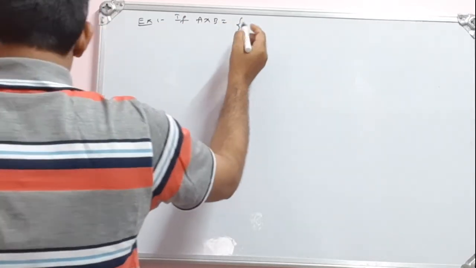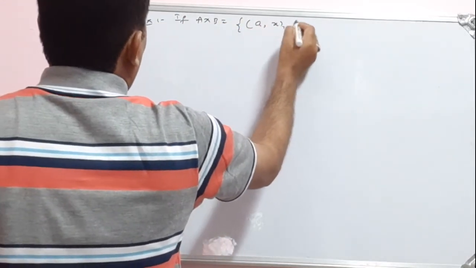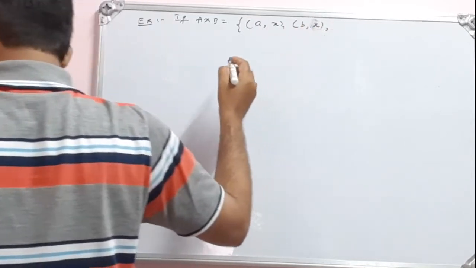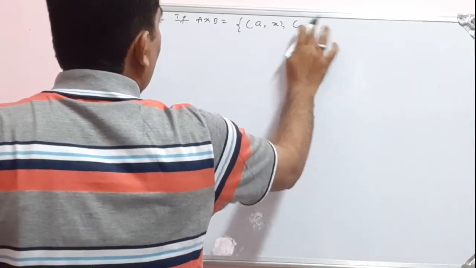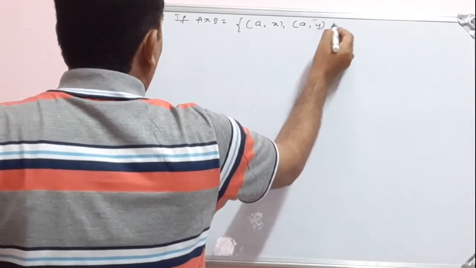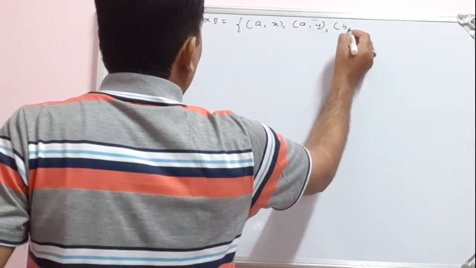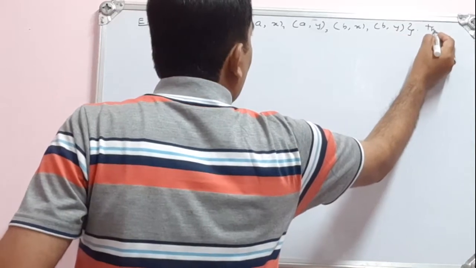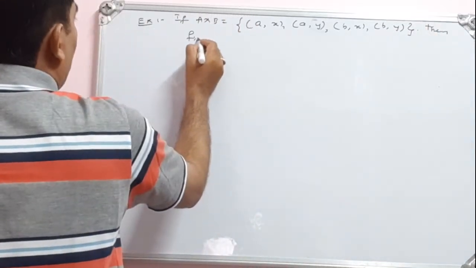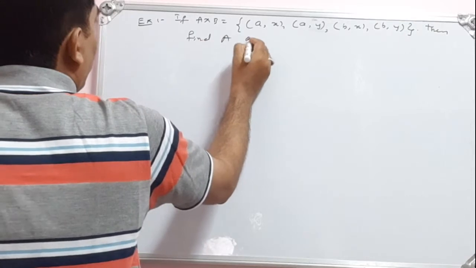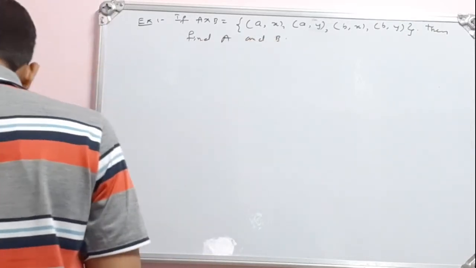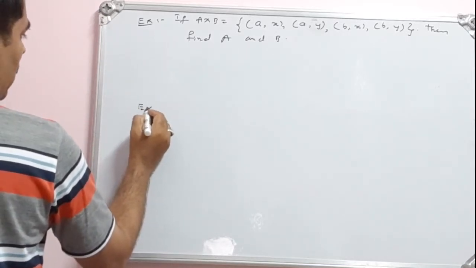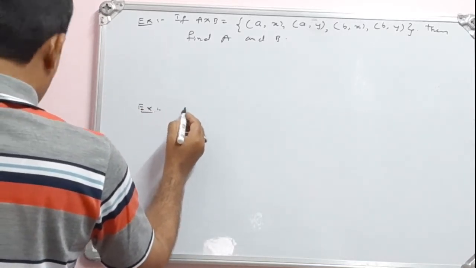If A cross B is equal to {(a, x), (a, y), (b, x), (b, y)}, find A and B. Okay, this is the first example. Let me write another example here, then afterwards we can solve this.